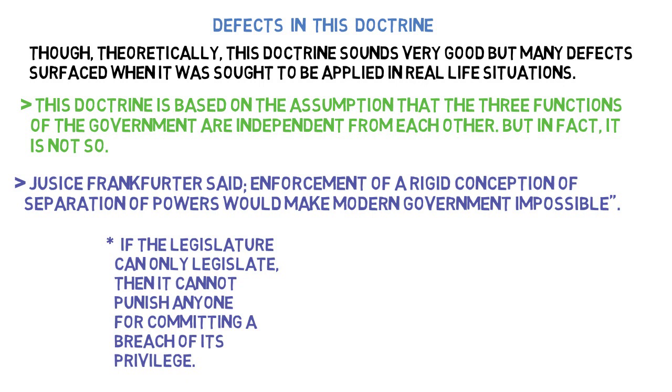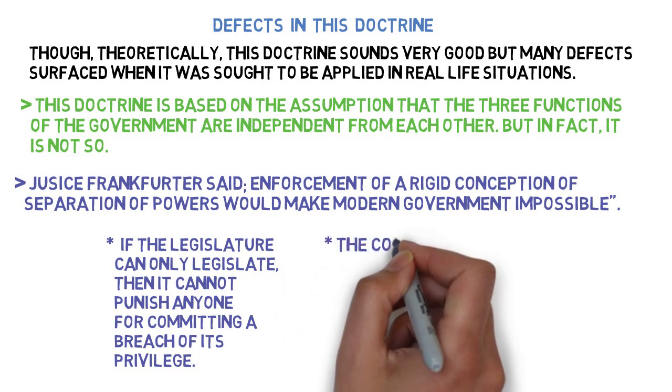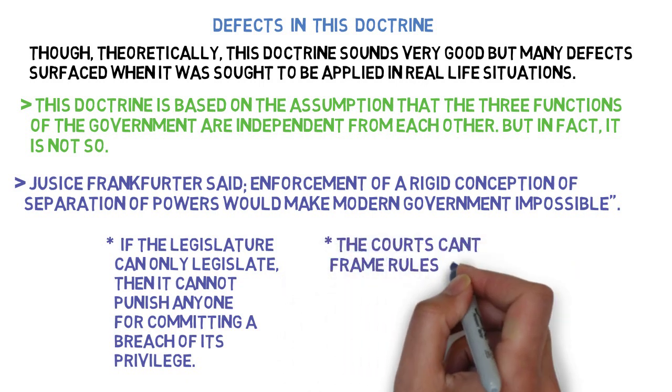For example, the Indian Parliament has the privilege of punishing anyone who misreports the speeches given by its members in the houses, and if anyone misreports those speeches, the legislature can punish it. But this is the function of the judiciary and it is performed by the legislature. So if this doctrine is applied very rigidly, this function will not be done.